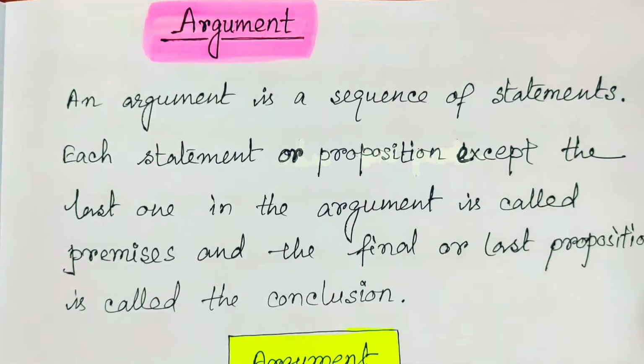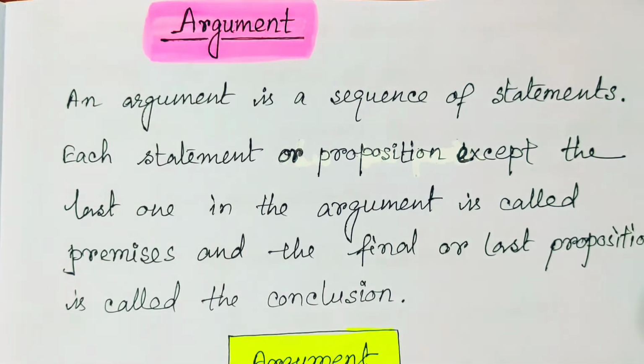In this video lecture we are going to learn about argument. So what is an argument? An argument is a sequence of statements. Emphasize this word: each statement, or proposition, since statements are also called propositions. Each statement or proposition except the last one in the argument is called a premise. Premises means whatever you said previously, these are all the premises, and the final or last proposition, that means your final statement, is called the conclusion.